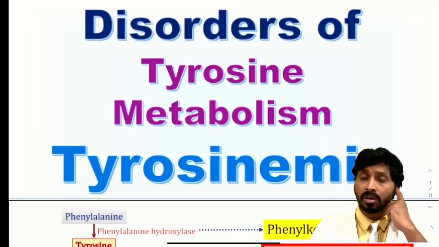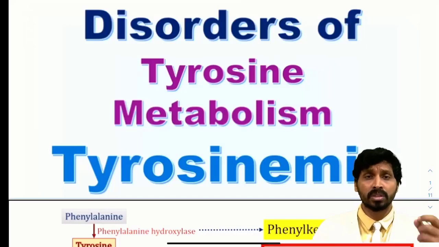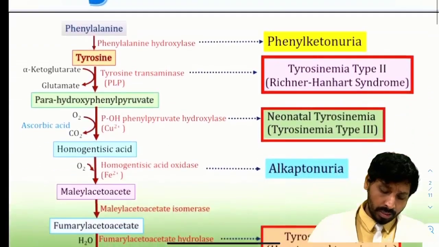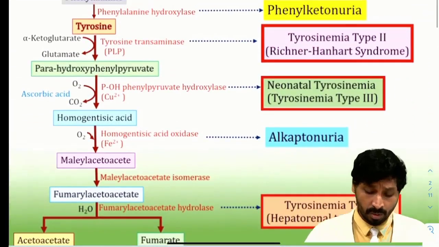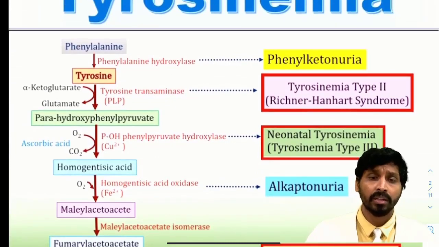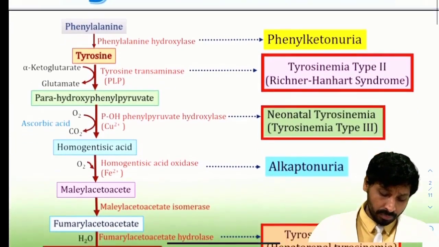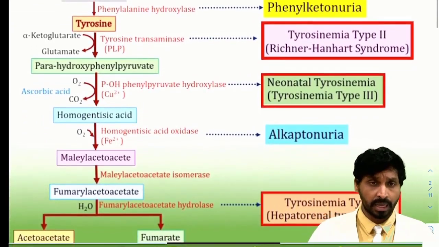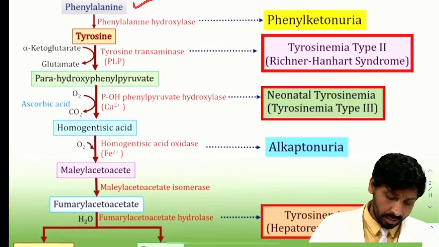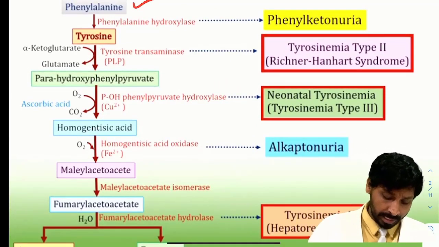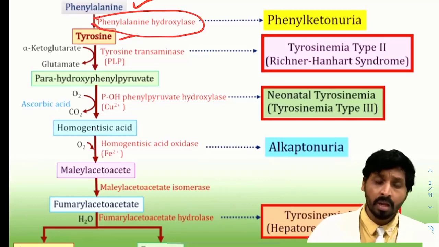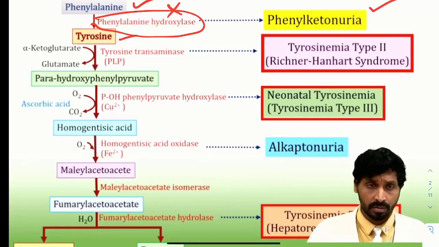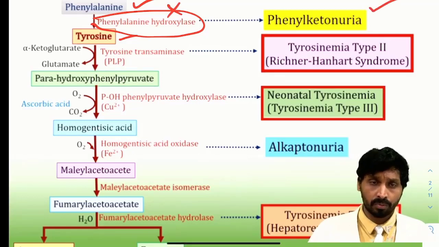But the main prominent disorder of phenylalanine metabolism is phenylketonuria, because of the inability of the first step, the conversion of phenylalanine to tyrosine. There are also certain disorders related to tyrosine, especially after its processing. If you look at the overview of phenylalanine and tyrosine metabolism, first phenylalanine is converted into tyrosine by the enzyme phenylalanine hydroxylase. If this enzyme is deficient, you will get phenylketonuria, which is again a genetic disorder related to aromatic amino acids.